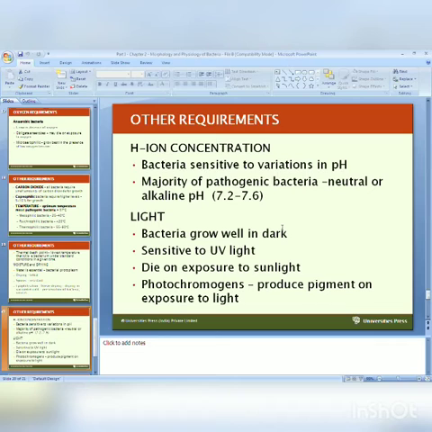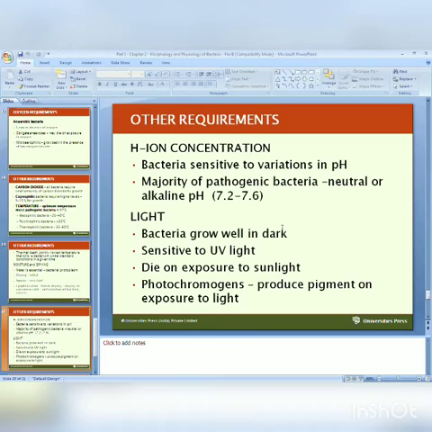Few exceptions are there. For example, Lactobacillus requires acidic pH 4.5, or Vibrio cholerae requires highly alkaline pH, near about 9.4. So these are the exceptions, while the remaining medically important bacteria have pH 7.2 to 7.6 as optimum pH.